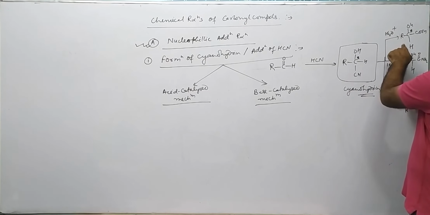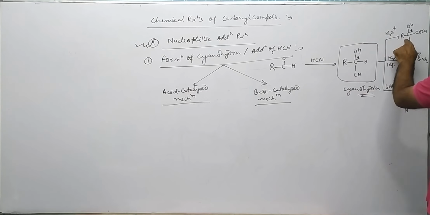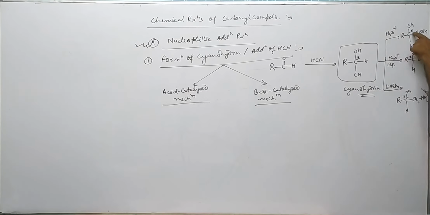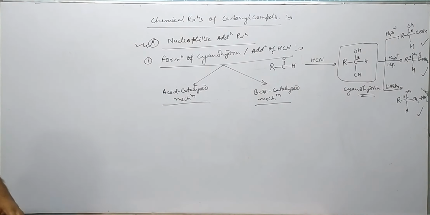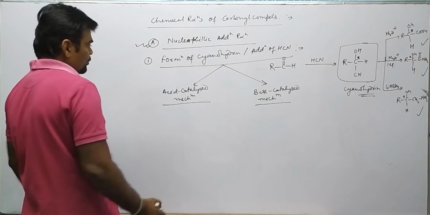This carbon is chiral, and this carbon is chiral. So this will create an alpha hydroxy acid, this is alpha. This is an alpha hydroxy amide. This is an alpha and beta hydroxy amide. So different chiral compounds can be formed by the use of HCN on carbonyl compounds, followed by the hydrolysis or partial hydrolysis, complete hydrolysis or reduction.